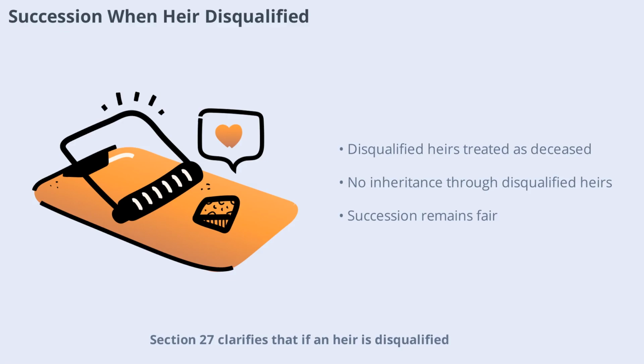Section 27 clarifies that if an heir is disqualified, property devolves as if they had died before the intestate. No person can claim inheritance through a disqualified heir, ensuring that succession remains fair and unaffected by disqualification.